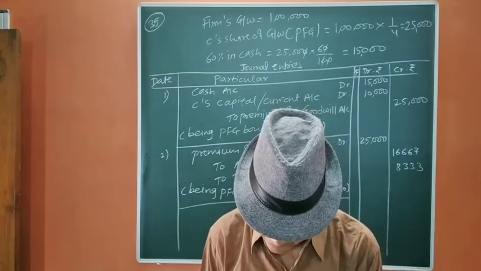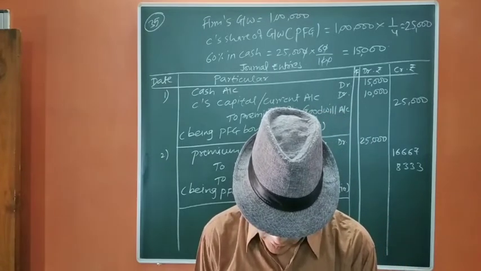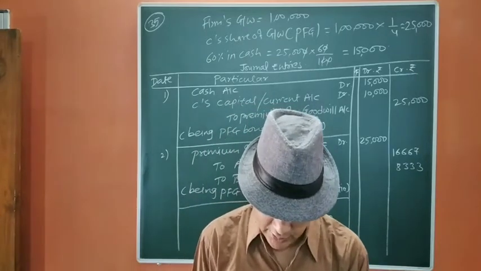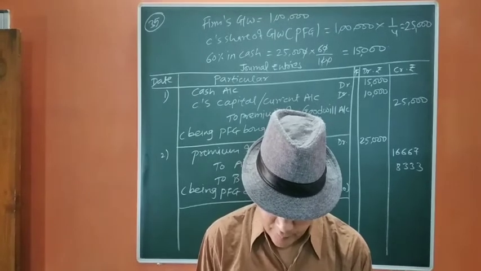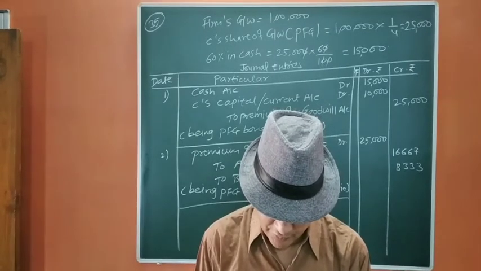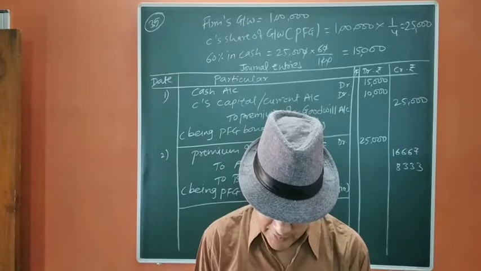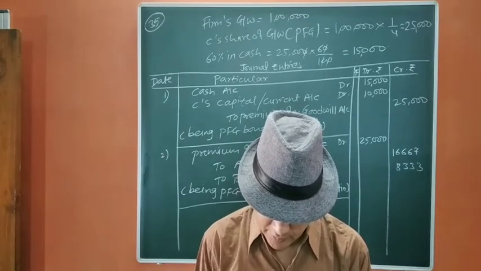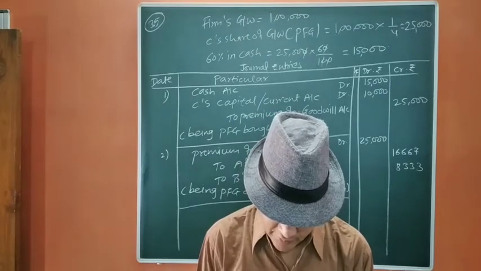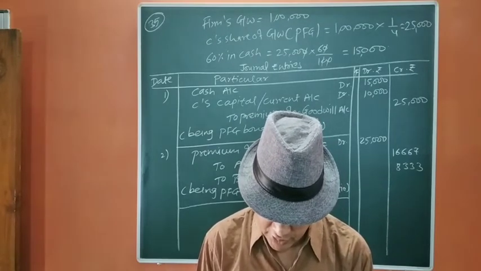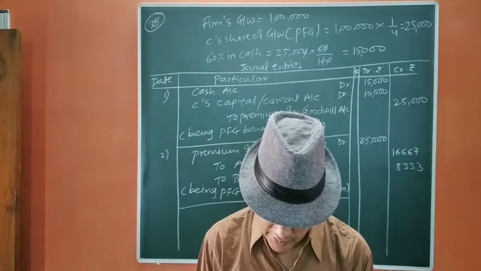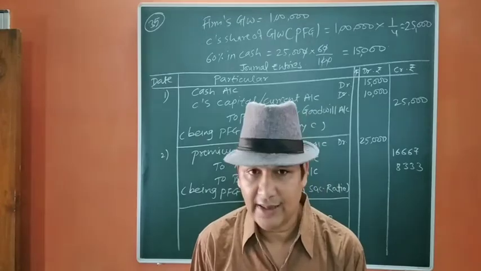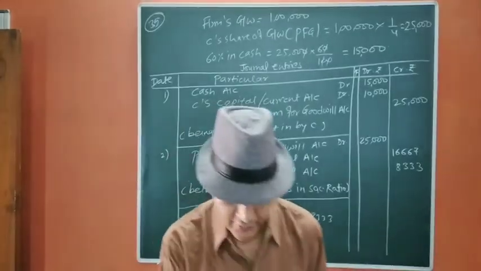The next question is 36. On the admission of Rao, goodwill of Murthy and Shah is valued at 30,000. Rao is to get 1/4 share of profit. Previously, Murthy and Shah shared profit in the ratio of 3:2. Rao is unable to bring the amount of goodwill. Give journal entry in the books of Murthy and Shah when A, there is no goodwill, and B, goodwill appears in the books at 10,000. There are two cases. Let us start with the first.